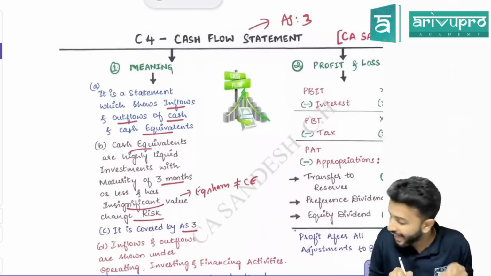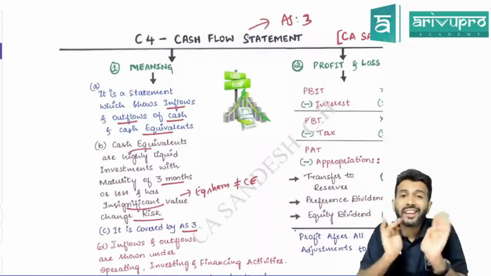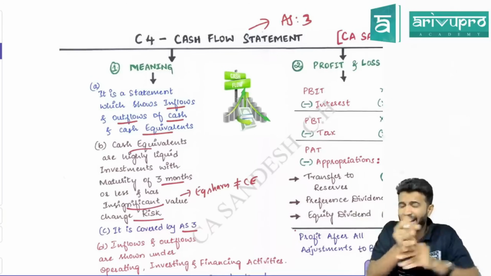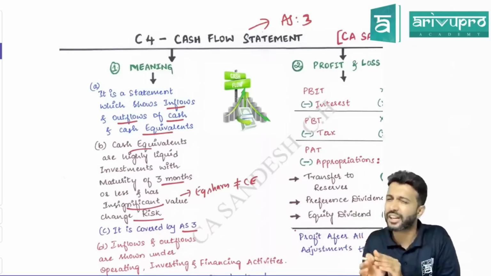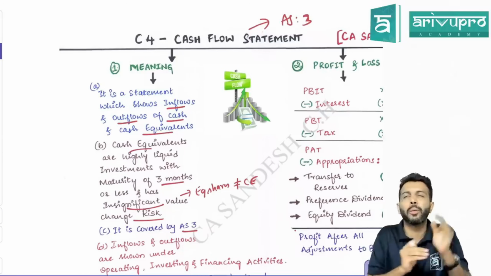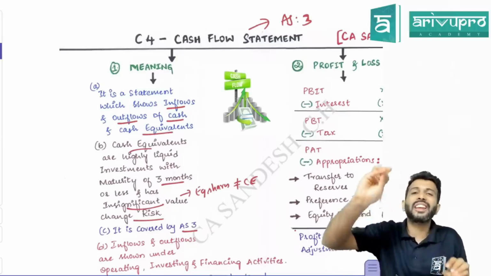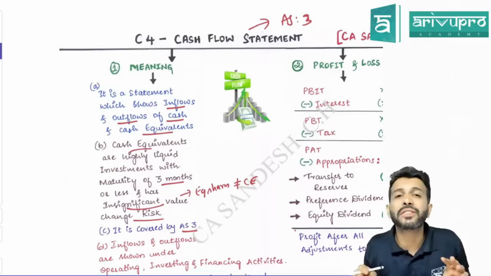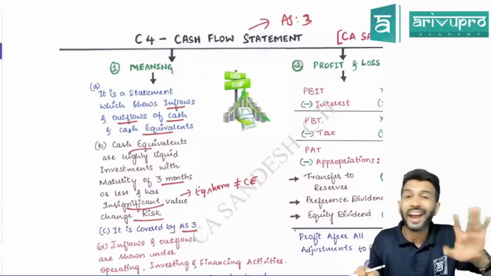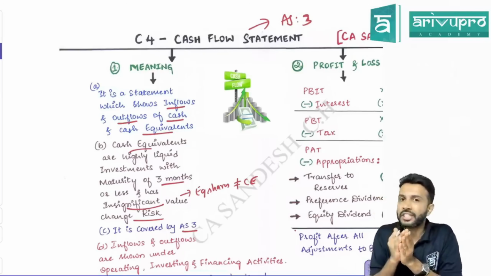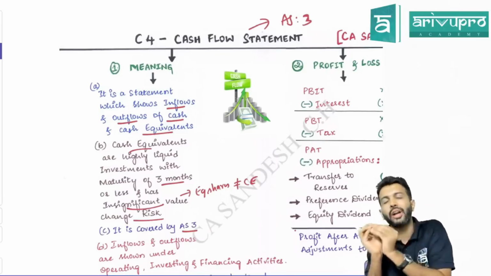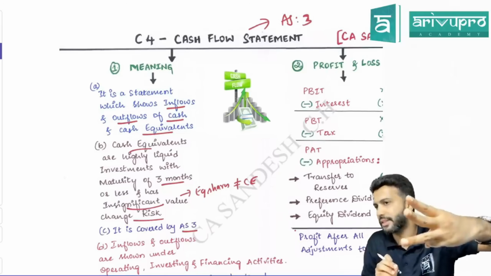So name itself is saying cash equivalent. Cash equivalent means it is not cash, but it is as equal to cash, or it is as good as cash. So what does cash equivalent mean? Simply, it's investment. Short-term investments, we usually call it as cash equivalents. But sir, is every short-term investment a cash equivalent? No. If you want to call it a cash equivalent, it has ideally 3 features.